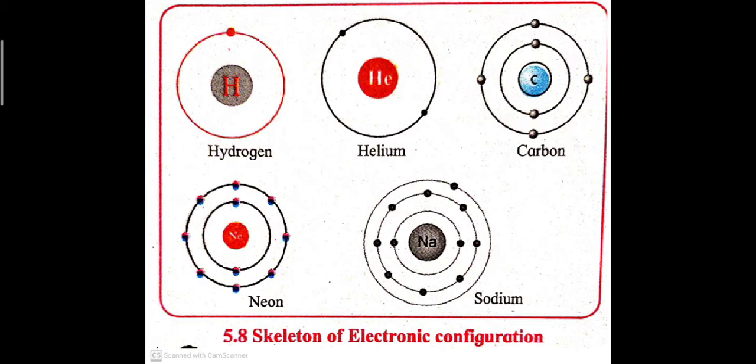In sodium, the first orbit contains 2 electrons, the second orbit contains 8 electrons, and the third orbit contains only 1 electron. So to complete the octet it would require 7 electrons, but it is easier to lose 1 electron instead of gaining 7 electrons from another atom. That's why the valency of sodium is 1.